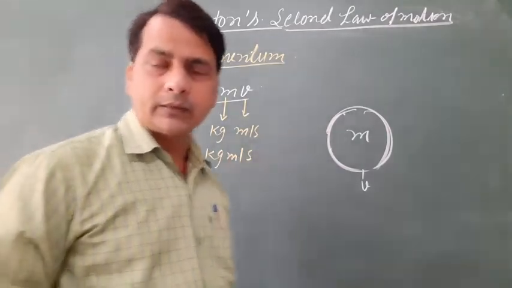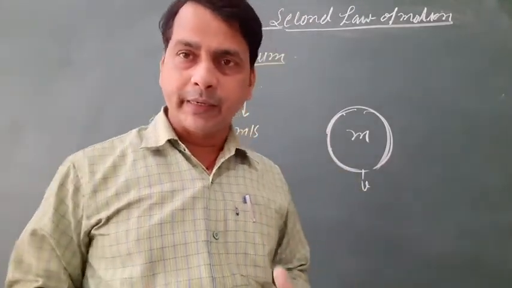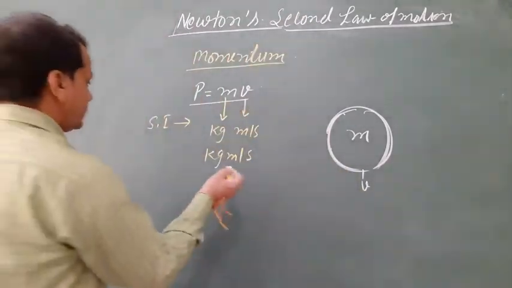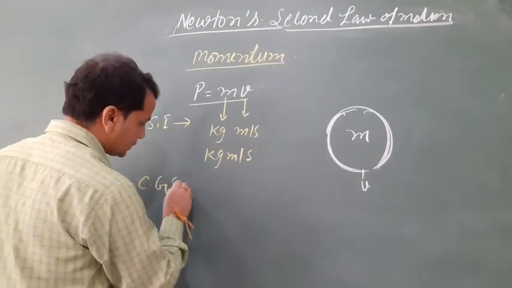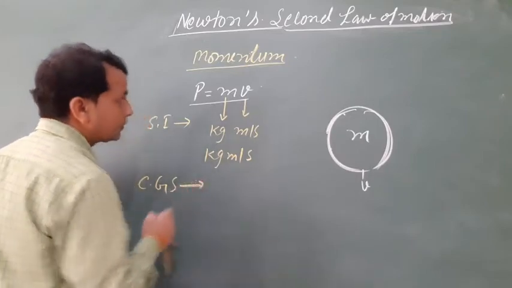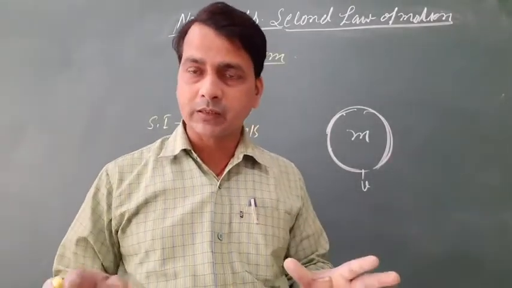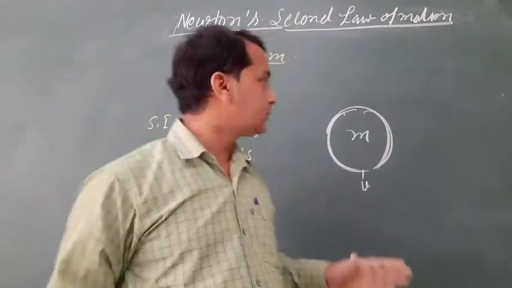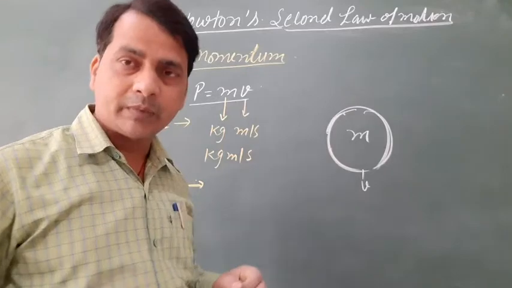What is the unit of momentum in the CGS system? The unit of mass in the CGS system is gram, and the unit of velocity is centimeter per second.